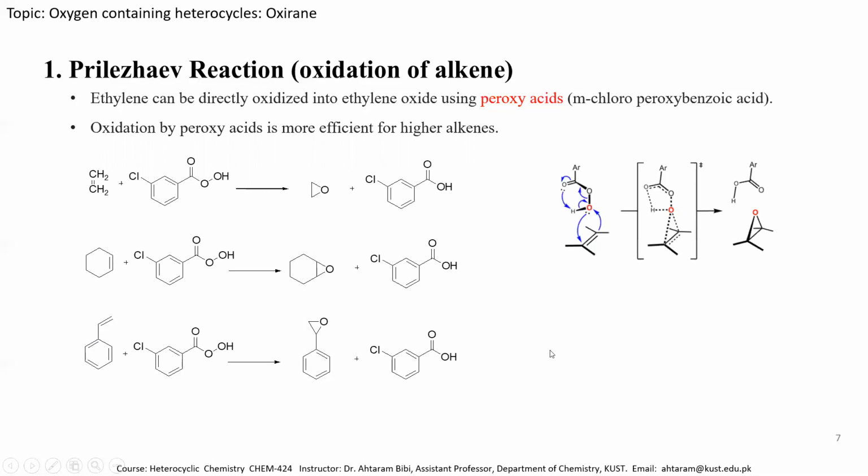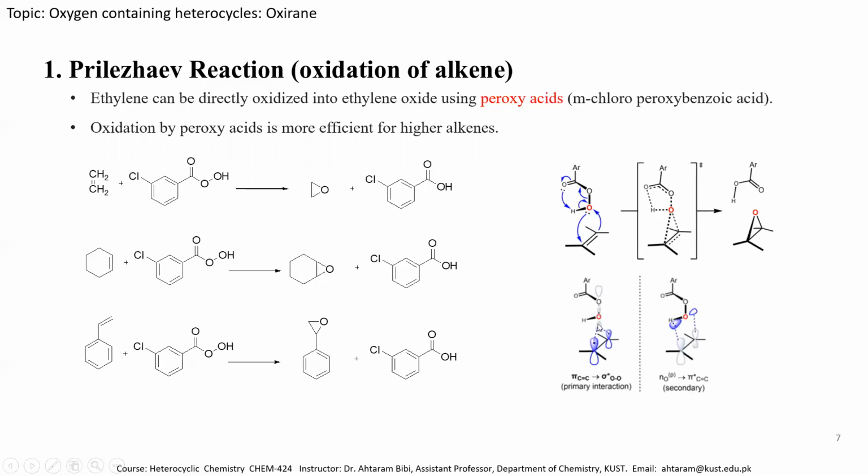And the mechanism is mentioned over here. This is a simple alkene, whether it is an ethylene or cyclohexene molecule or styrene molecule. This pi electron interacts with the lone pair of electrons of this oxygen atom because it is nucleophilic. This pi electron can attack on this carbon atom. So a cyclic transition state is presented over here. And in the second step, this oxygen takes this hydrogen atom. So this bond shifts over here. This electron and this pi electron attack over here, forming an epoxide.